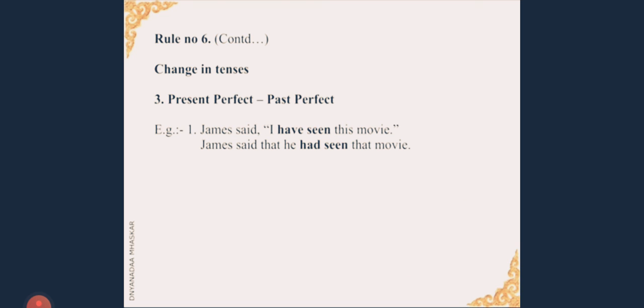We continue with rule number 6. Now we are going to see present perfect tense. Present perfect tense changes into past perfect. Let us see this example. James said, "I have seen this movie." Have seen is in present perfect. Now in indirect speech: James said that he had seen that movie. So present perfect have seen had changed into past perfect had seen.